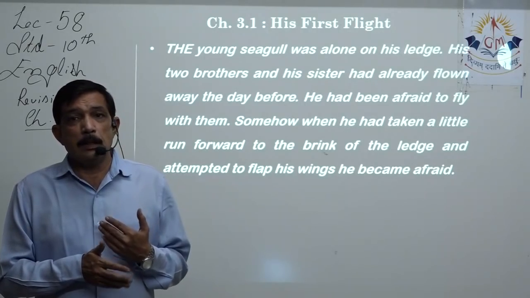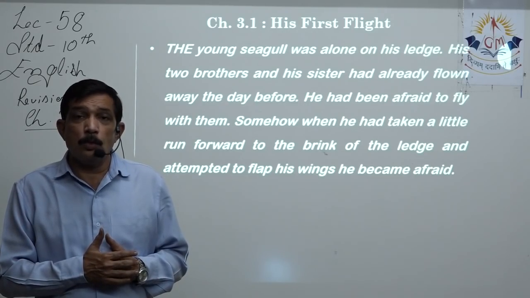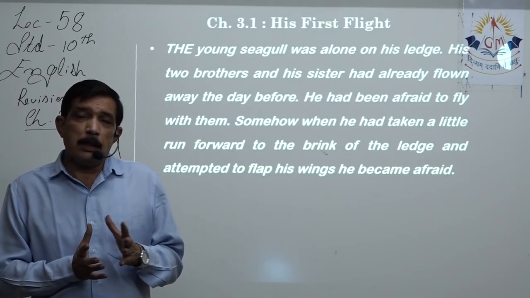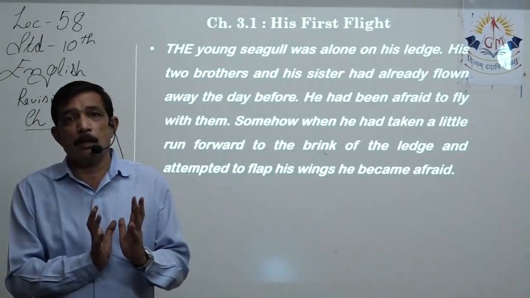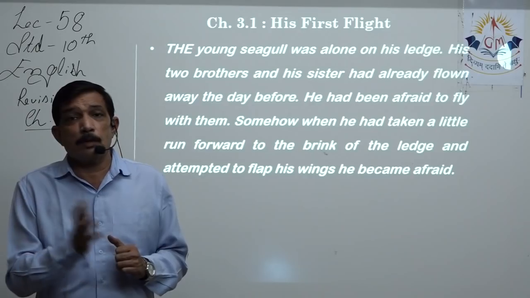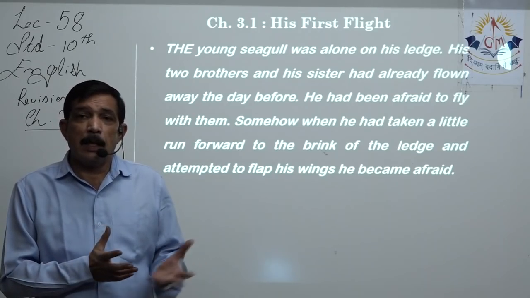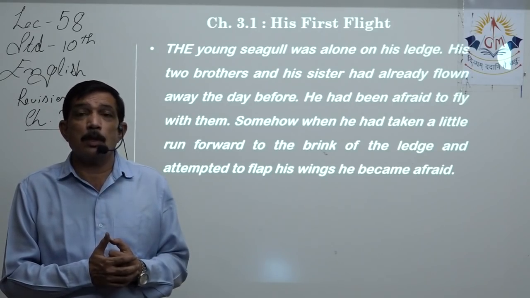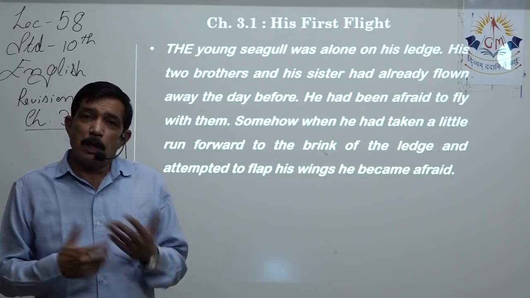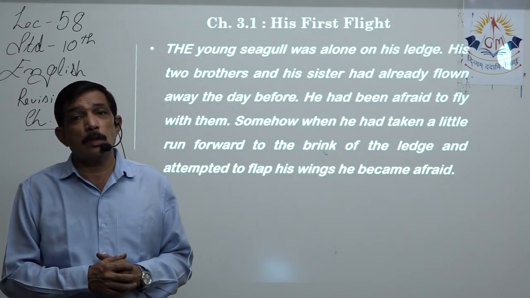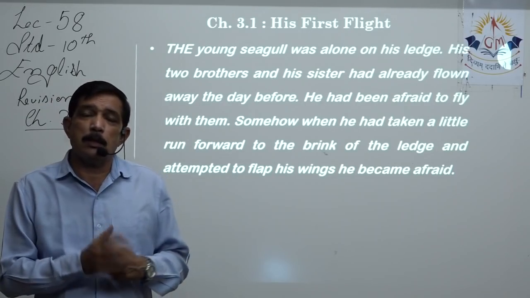So this seagull is on a cliff. A cliff is directly falling into the sea. These seagulls don't make a nest for themselves. They just find a small hole in the cliff to spend the night. Rest of the day they keep flying over the sea trying to catch fish and find some landing near the sea, on the seashore or on some rock amidst the sea. They sit over there, have their food, go to sleep in the warmth of the sun, and when it is night they find some hole and spend the night.